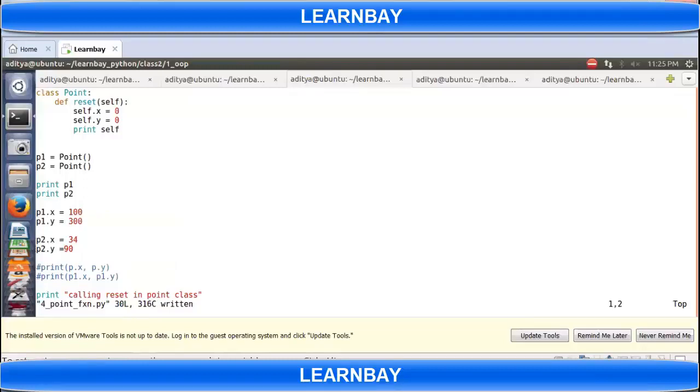So this is my class definition, class Point. I am defining one function, reset, which has one argument, self. All the functions you define in a class should contain a self argument, irrespective of how many other arguments it has. This reset function will just reset x and y, the data members or attributes of this point, to 0.